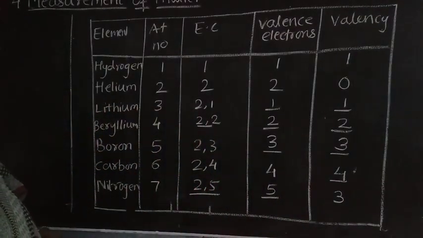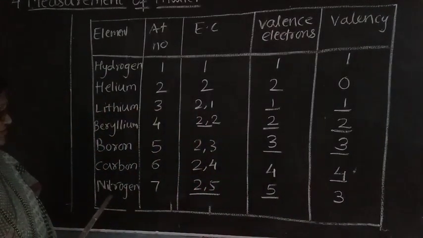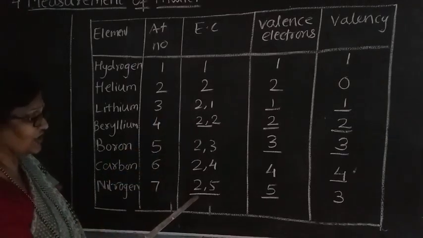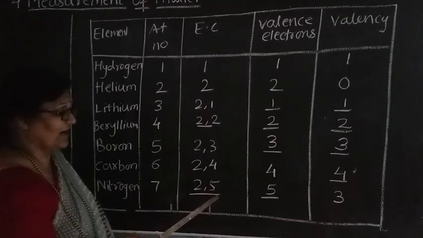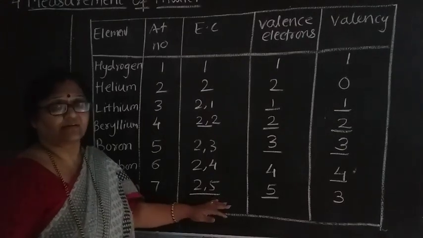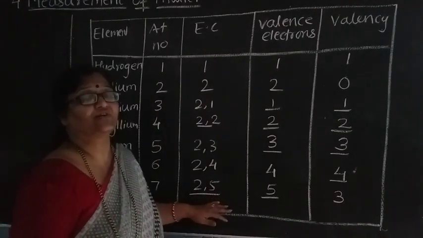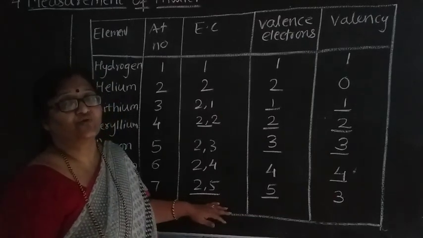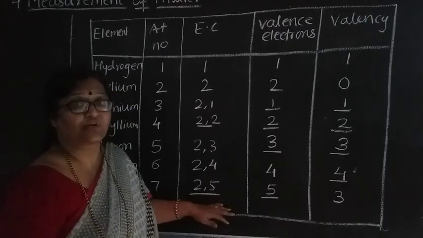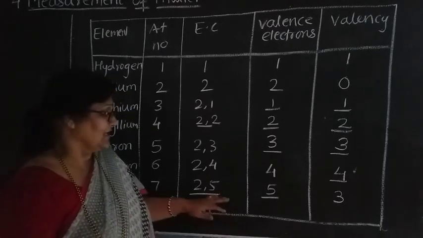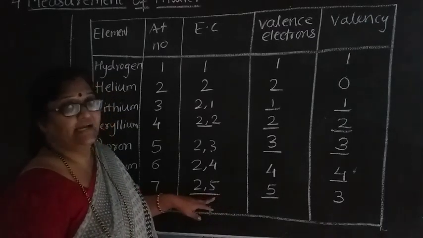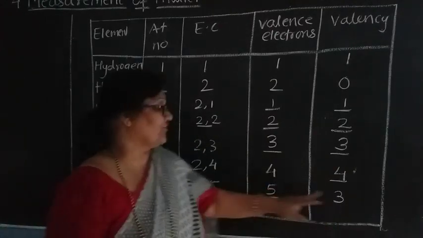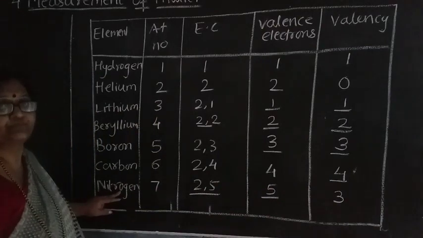Next comes nitrogen. Nitrogen has the atomic number 7. It has the electronic configuration 2, 5. But whenever there are more than 4 electrons in the outermost orbit, you have to subtract the outermost electrons from 8. That means what you have to do? 8 minus 5 will be the valency 3 of nitrogen.